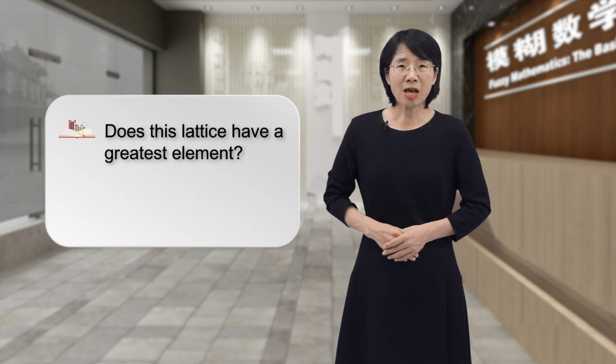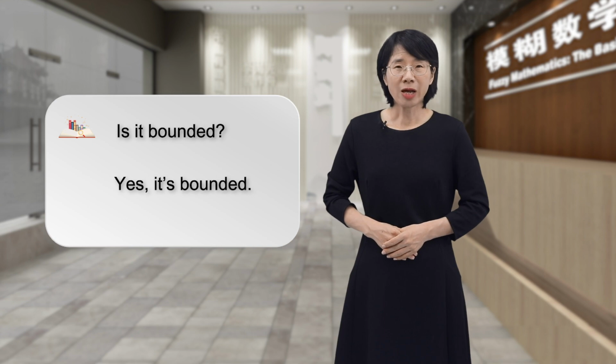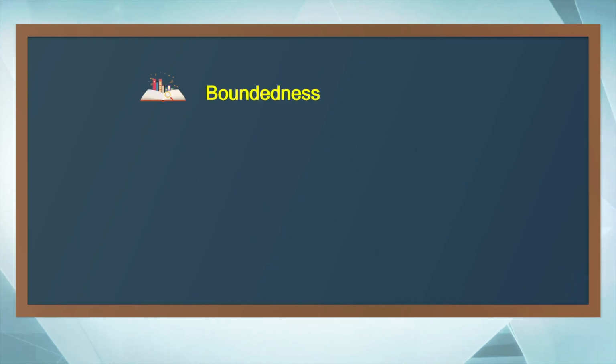Does this lattice have a greatest element? Yes. The greatest element is the universal set. Does it have a least element? Yes. The least element is the empty set. Is it bounded? Yes, it's bounded. This is a bounded lattice.